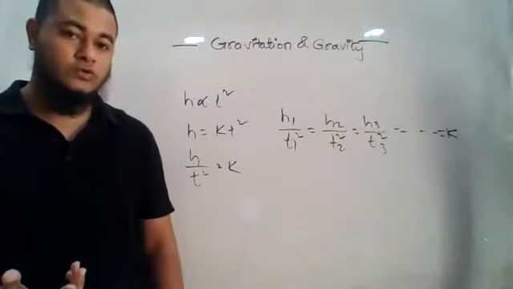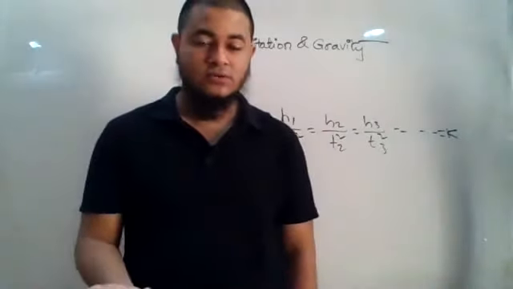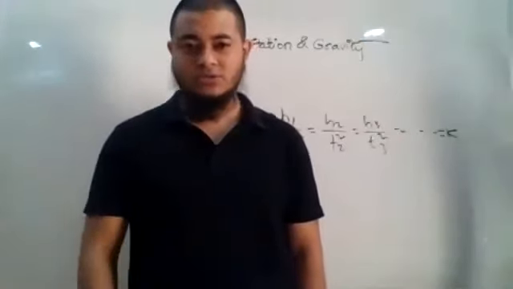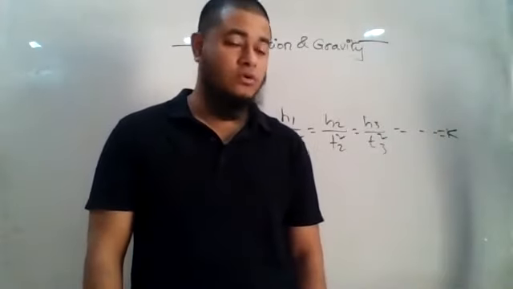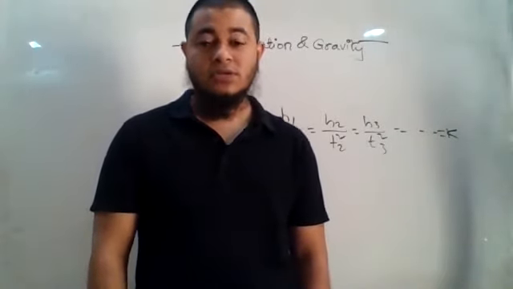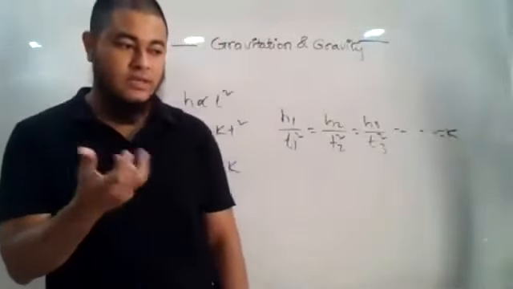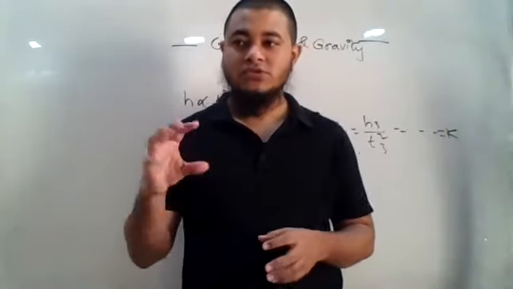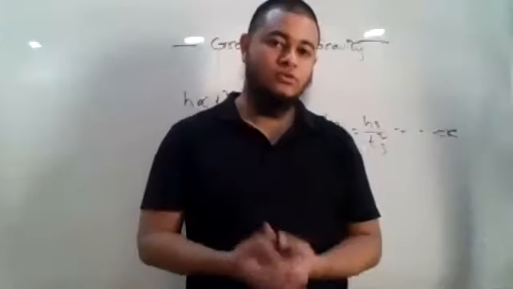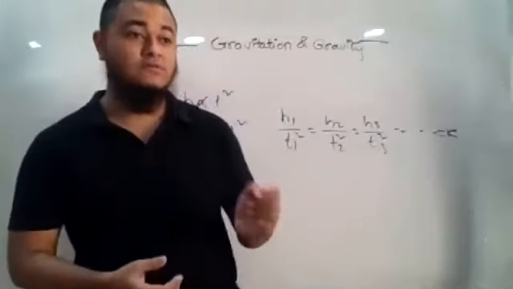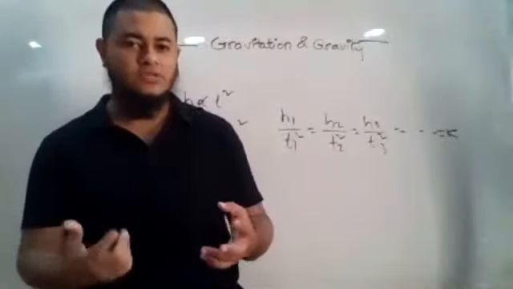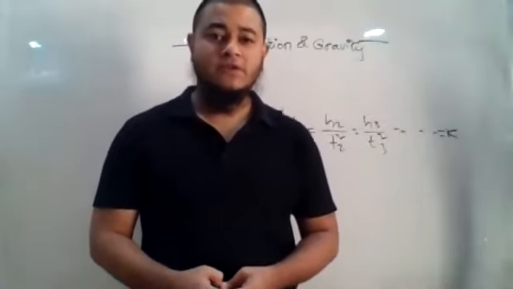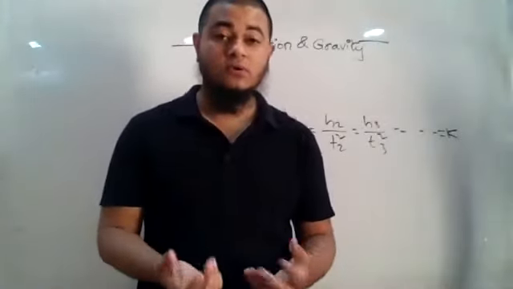We know that every object in this universe attracts each other. While we're talking about gravitation, there is no repulsion, only attraction. Repulsion occurs in the case of a magnet, when the same poles are brought closer to each other, or when positively charged bodies are brought closer, they will repel each other. But in the case of gravitation, there is no repulsion. Every object in this universe attracts each other. So this force of attraction between any two bodies in this universe is called gravitation.